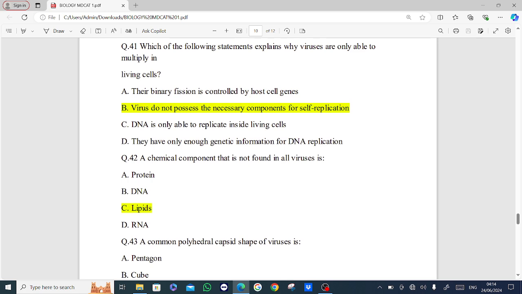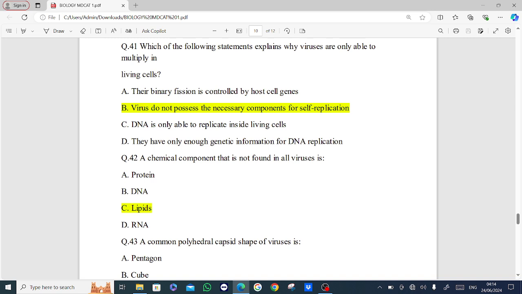Next MCQ is which of the following statement explain why viruses are only able to multiply in living cells? Options are their binary fission is controlled by host cell gene. Viruses do not possess the necessary component for self-replication. DNA is only able to replicate inside living cell. They have only enough genetic information for DNA replication. Answer is option B. Viruses do not possess the necessary component for self-replication.